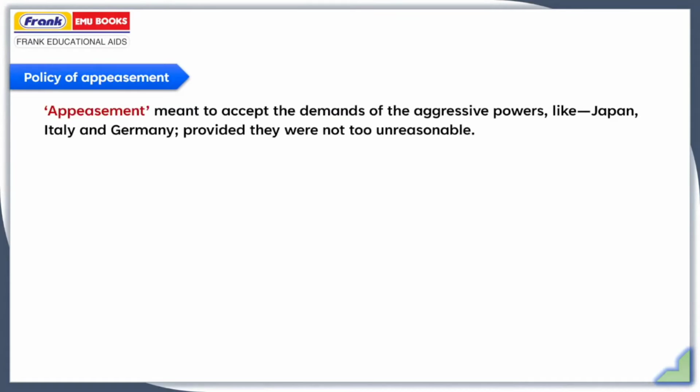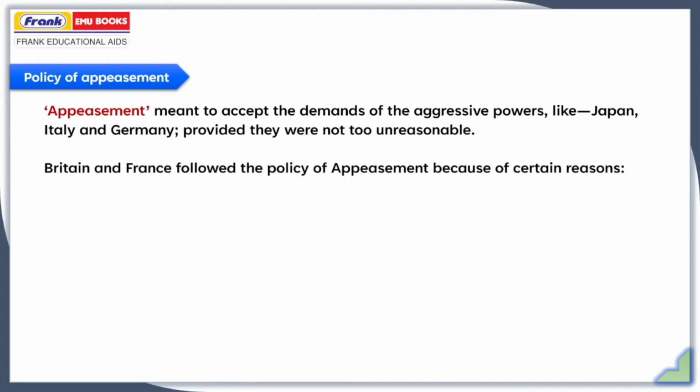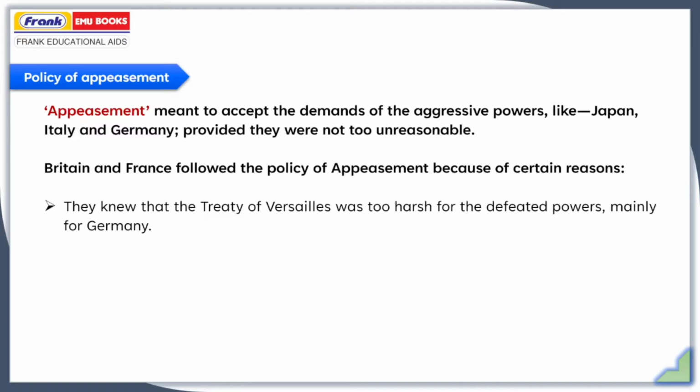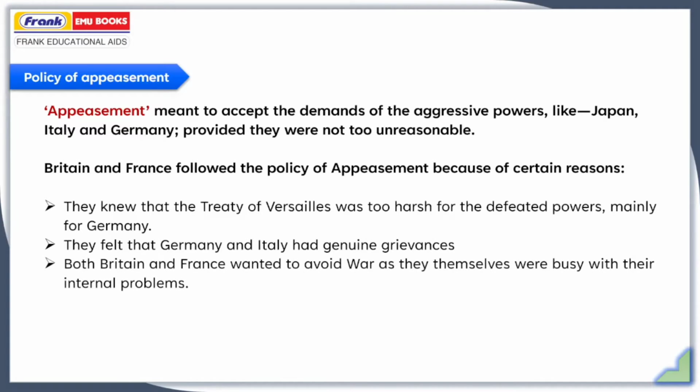The policy of appeasement. Appeasement meant to accept the demands of aggressive powers like Japan, Italy, and Germany, provided they were not too unreasonable. Britain and France followed the policy of appeasement because of certain reasons. They knew that the Treaty of Versailles was too harsh for the defeated powers, mainly for Germany. They felt that Germany and Italy had genuine grievances. And also, both Britain and France wanted to avoid war as they themselves were busy with their internal problems.